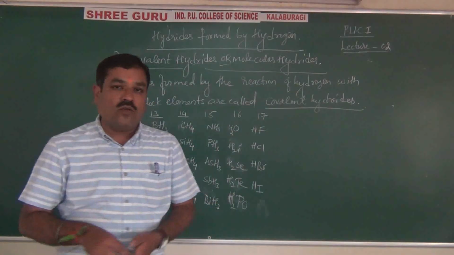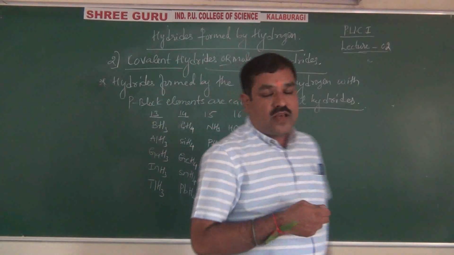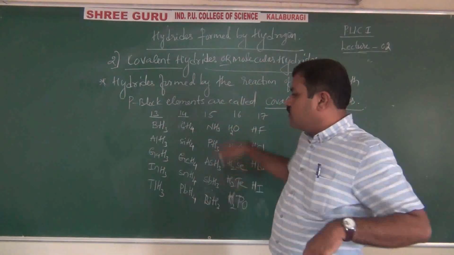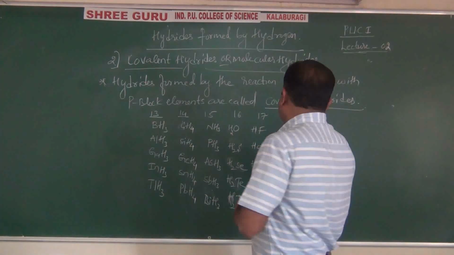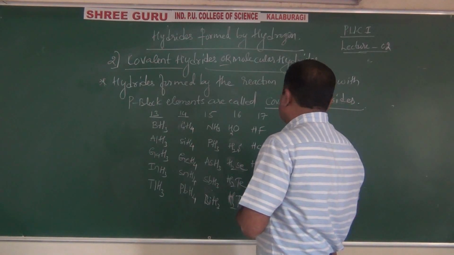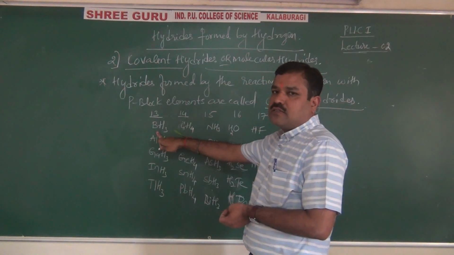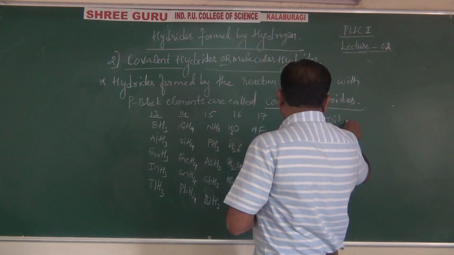These are all covalent hydrides. If they ask you for 2 marks, write this definition and write any 2 examples of this. See the notes that I gave you. B2H6, diborane, is an example, a dimer hydride of boron. BH3 combines to form B2H6. This is called diborane.